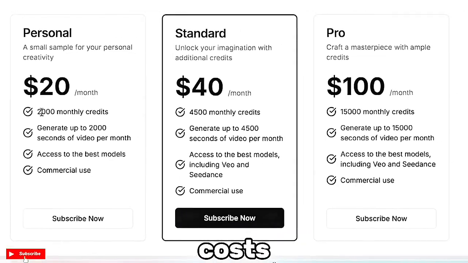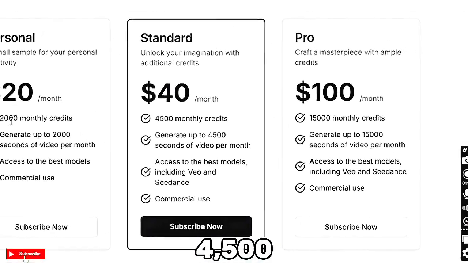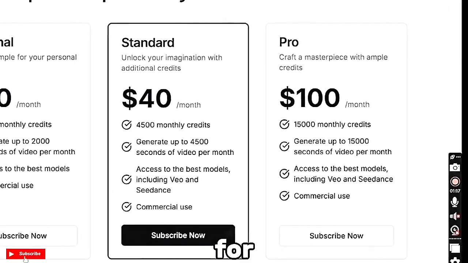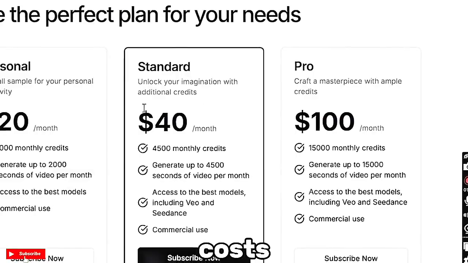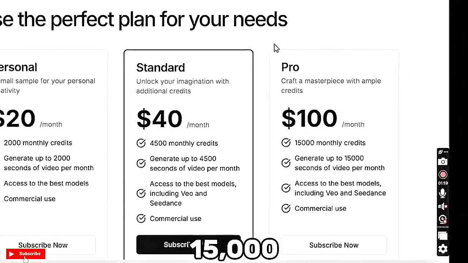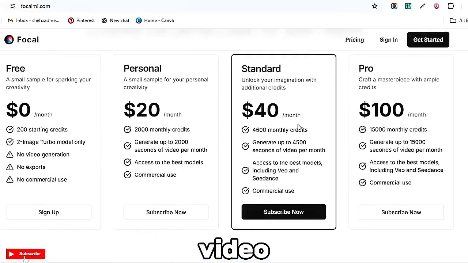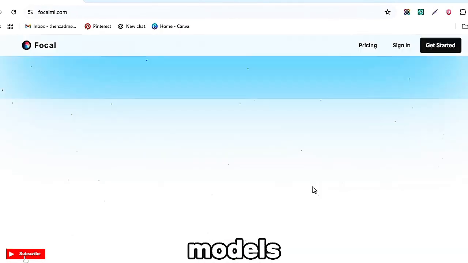The standard plan costs $40 per month and offers 4,500 monthly credits with access to advanced models like VO and C-Dance for commercial use. The Pro plan costs $100 per month and provides 15,000 monthly credits, allowing you to generate up to 15,000 seconds of video with full access to premium models and commercial usage.